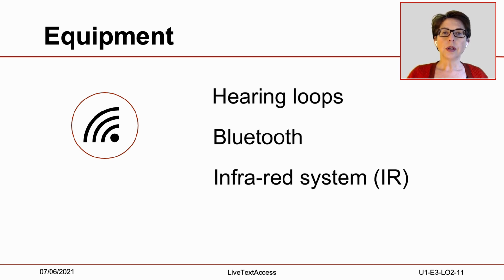Other wireless connections are infrared systems, IR systems. Here the main issue is that the IR system needs a direct connection to the receiver. So it is very important where the system is placed in the room and where the person with a hearing loss with the receiver is sitting.